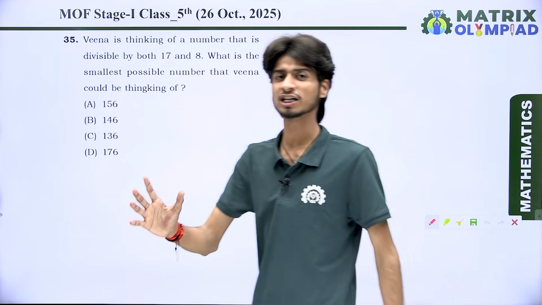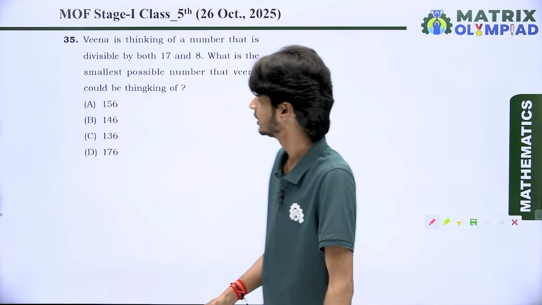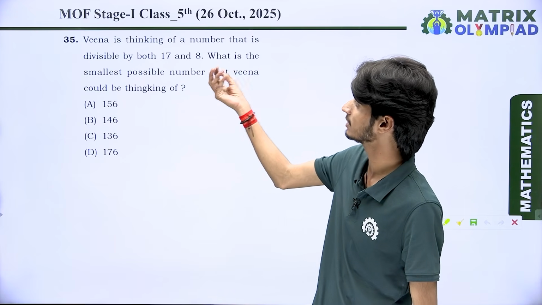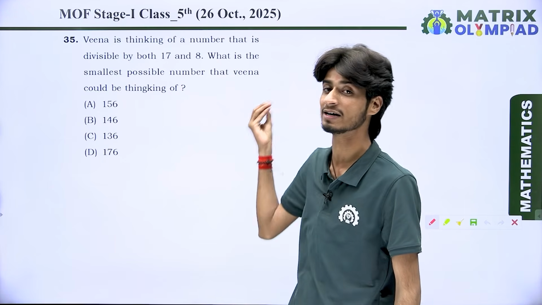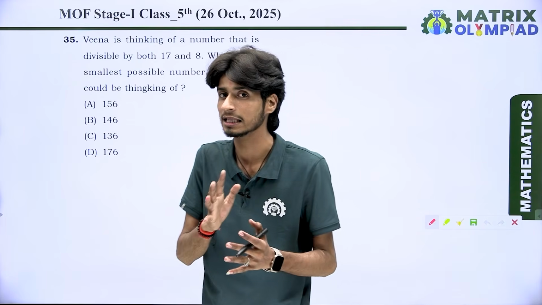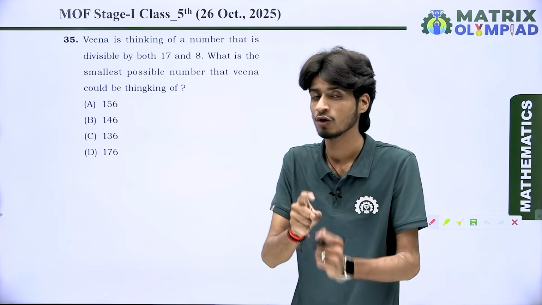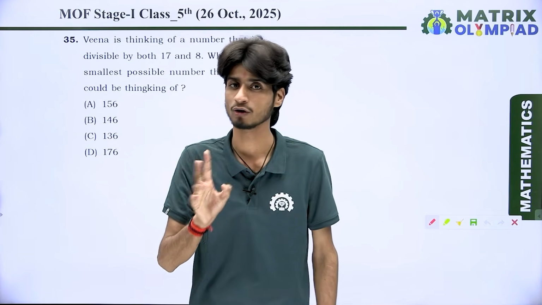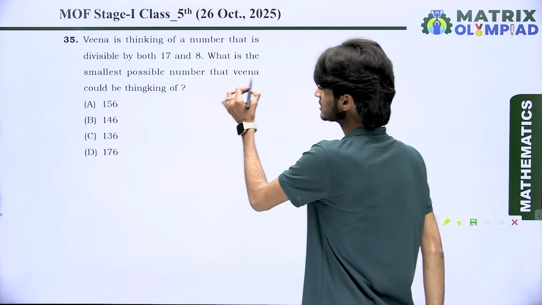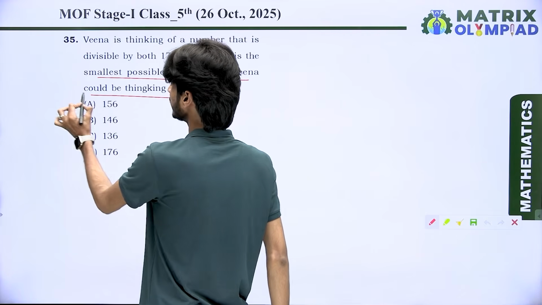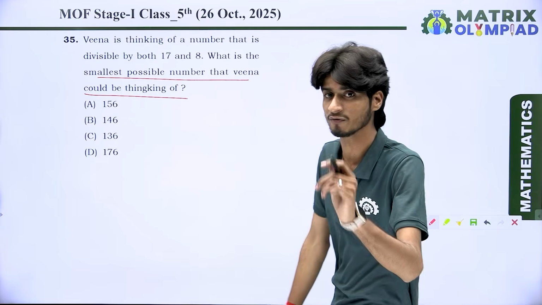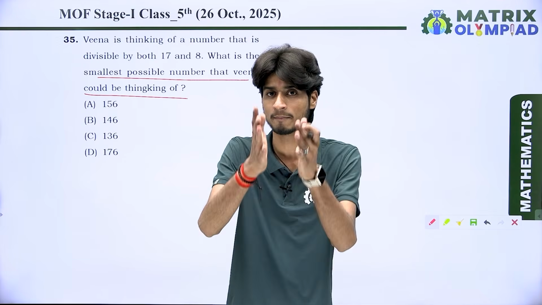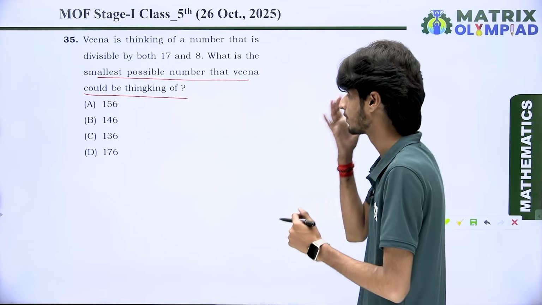So here we have question number 35 as the next question. Dear students, Veena thinks of a number that is divisible by both 17 and 8. That means Veena thinks of a number which is properly divisible by 17 and 8. Got it? Look at here. What is the smallest possible number that Veena could be thinking? That means we find the first multiple of 17 and 8 both. Got it?